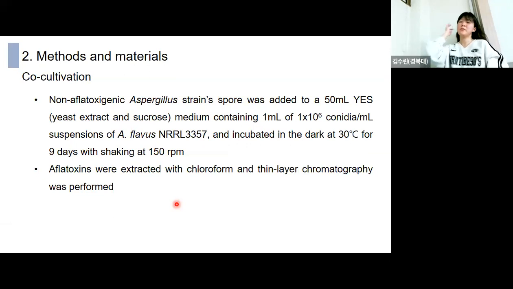So this is the method of co-cultivation. Firstly, non-aflatoxigenic Aspergillus strains were incubated, and the spores were then co-cultured with the aflatoxigenic flavus and incubated in these conditions. And after that, aflatoxins were extracted from that co-culture system, and thin layer chromatography was performed.